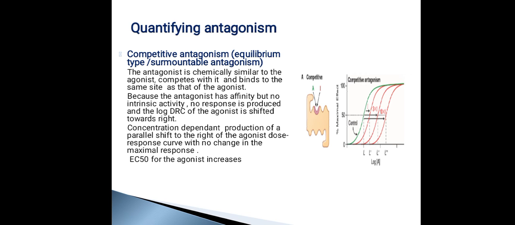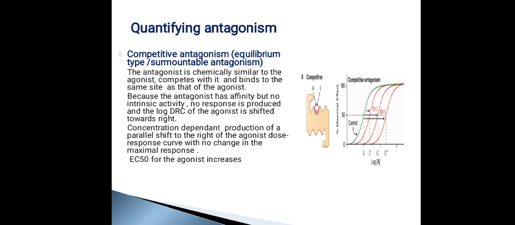So in the presence of the antagonist, the DRC of the agonist is going to shift rightwards. But since the antagonist is having no intrinsic activity, that is, it is not having the ability to produce any response, there will be no response. Now if you increase the concentration of the agonist, since the antagonist is in the site reversibly only, this antagonist will leave the binding site and give way for the agonist to bind. So when the agonist is binding, the response will become 100%.